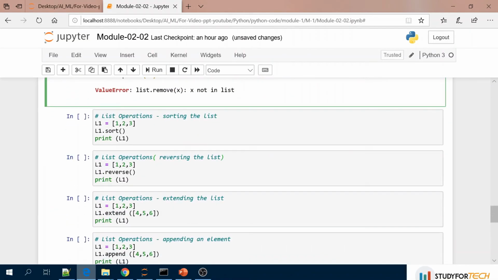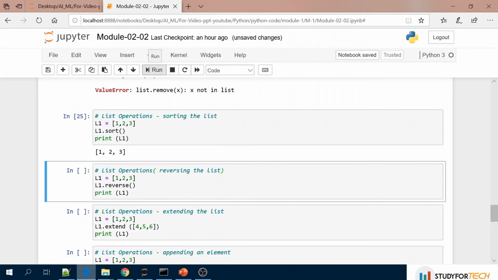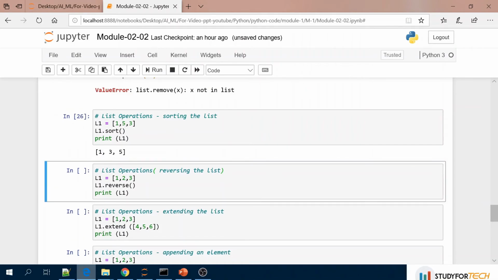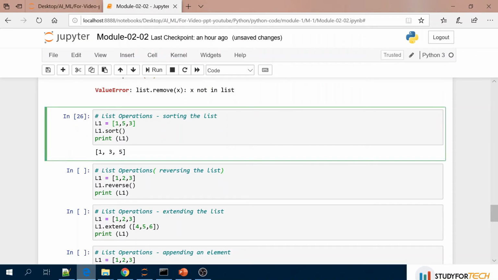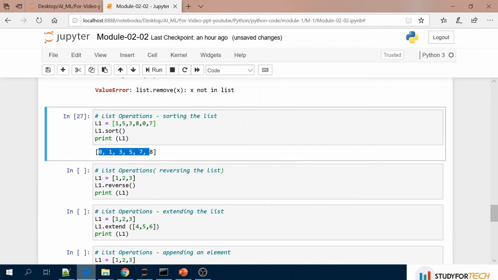If you want to sort the list, because this is 1 2 3, let's see what is happening here. So the sorting happened. If, let's suppose, I have given 5 here, let's see what is happening. It has sorted in ascending order. If you have, let's suppose, 8, then 0, then 7, then also it will sort in ascending order.